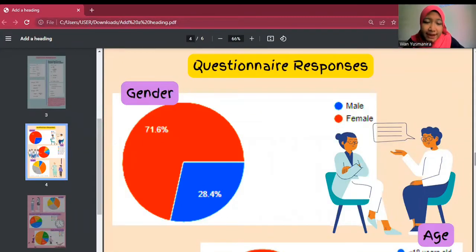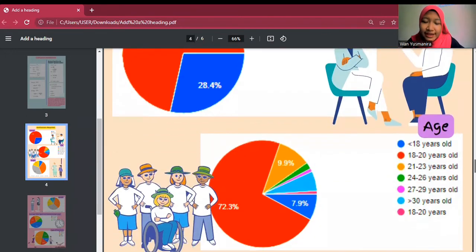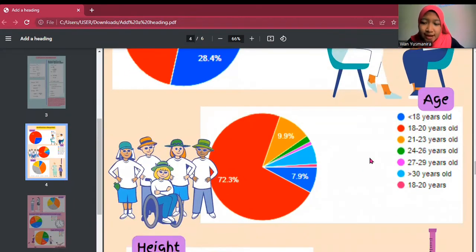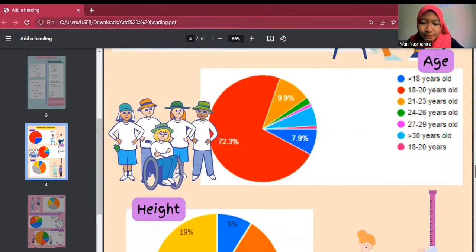Overall, we have 7 pie charts. The first pie chart is the gender. From this, we know that we got a lot more responses from females compared to males. Secondly is the age. The most respondents are from 18 until 20 years old, and the least respondents are from 27 until 29 years old.